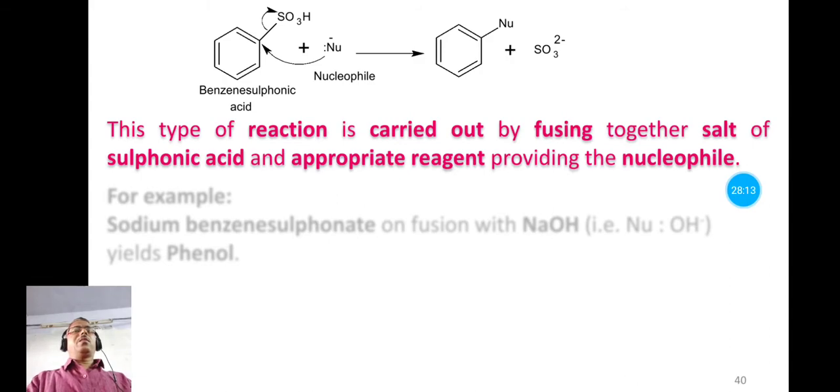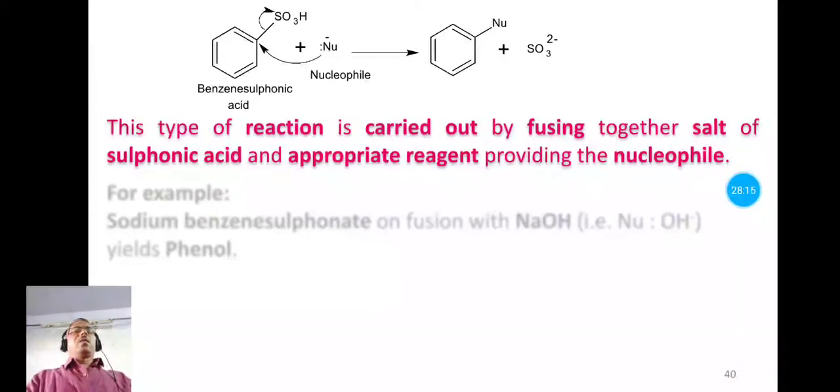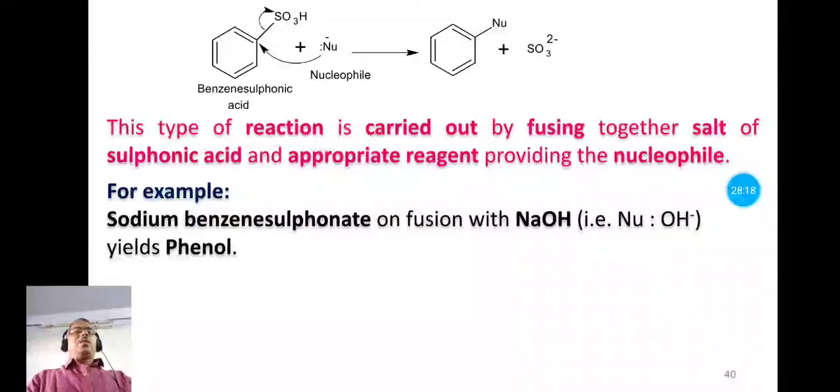Now let us see the specific example. When sodium benzene sulfonate is fused with sodium hydroxide, sodium hydroxide is a reagent that supplies hydroxide ion as a nucleophilic reagent or nucleophile, and that forms the product phenol.